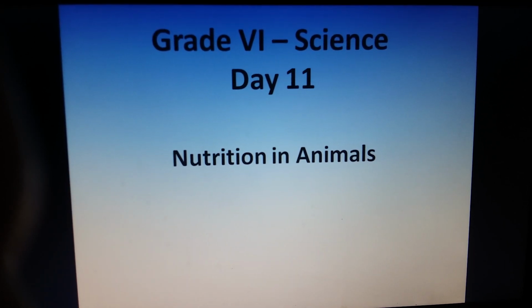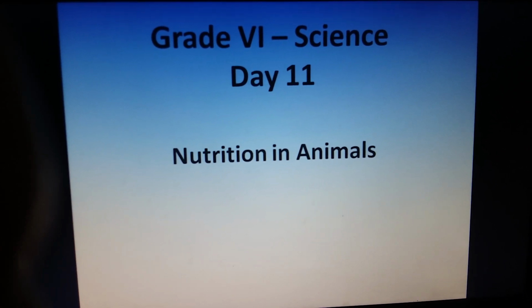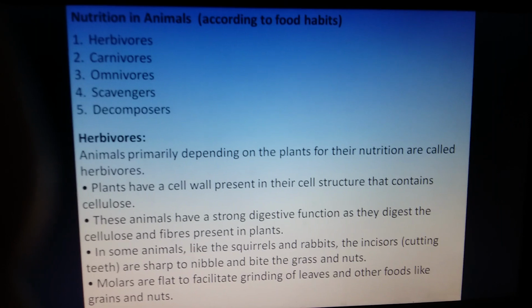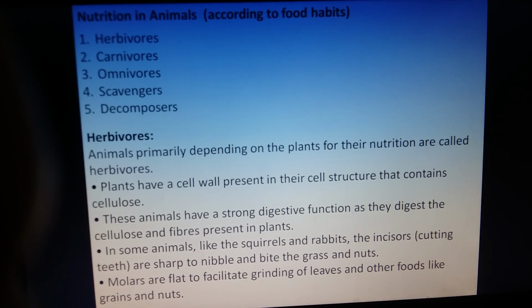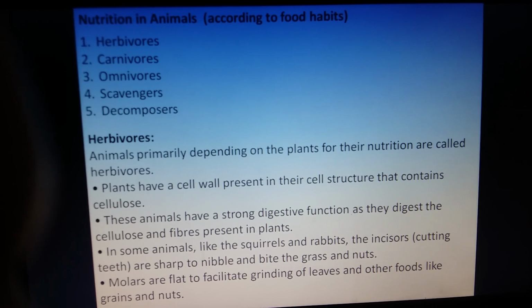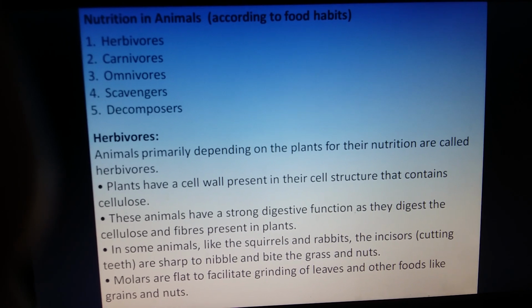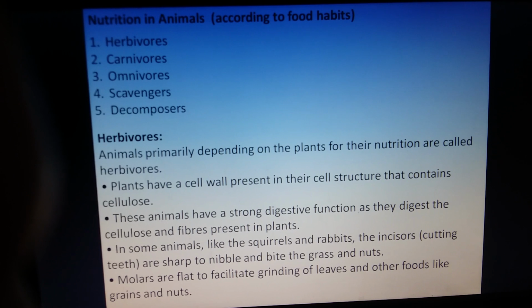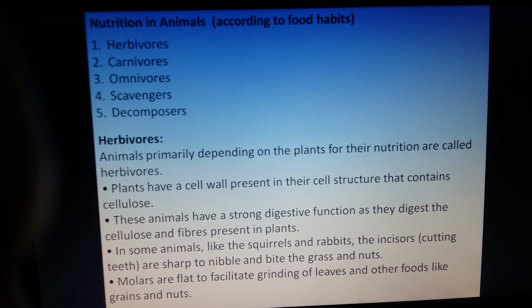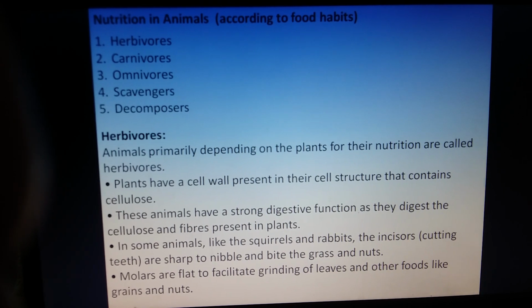Now what is nutrition? Students, the process of taking food, intake of food, and then acquiring nutrients from that food is a process of nutrition. So whatever we eat and we break up that food into simpler substances to take nutrients from that, this whole process is nutrition.